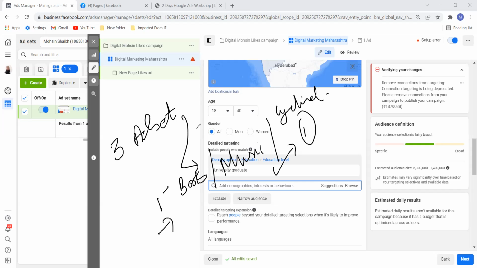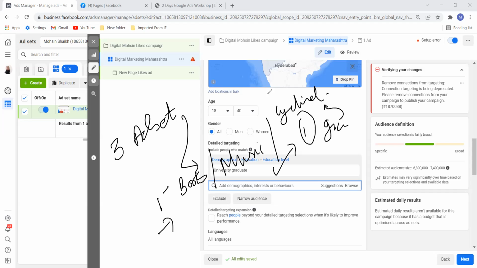In demographics you have selected graduates. This is just an example. So for people who are graduates and into cycling, music, books, you will see which ad is working.